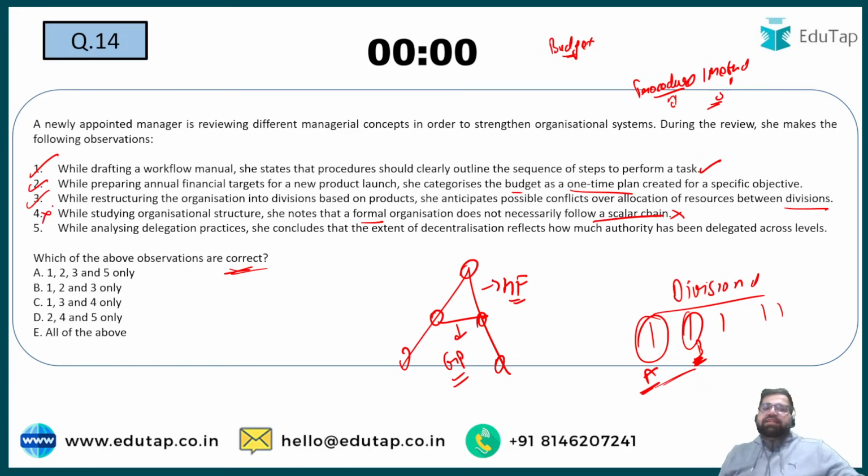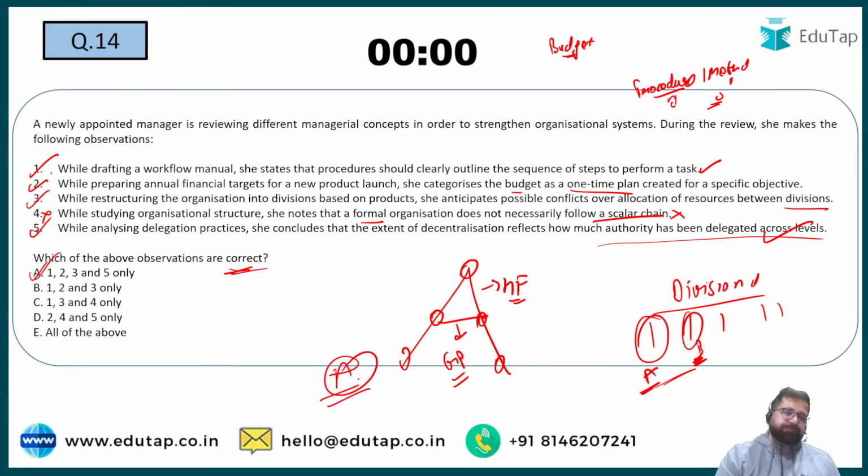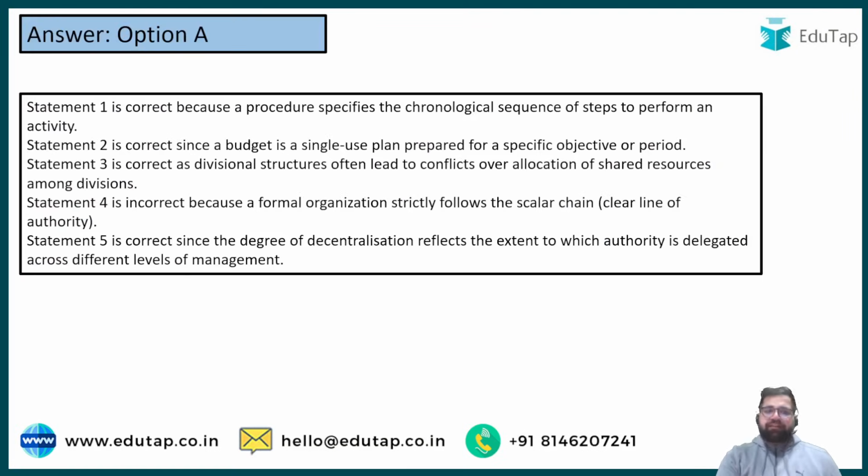Fifth, while analyzing delegation practices, she concludes that the extent of decentralization reflects how much authority has been delegated across the levels. This statement is also correct. Right? So your correct answer will be 1, 2, 3 and 5, which is option number A only. Only the 4th one is incorrect over here, which we have identified.